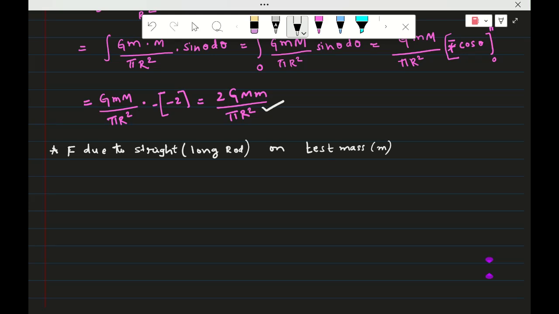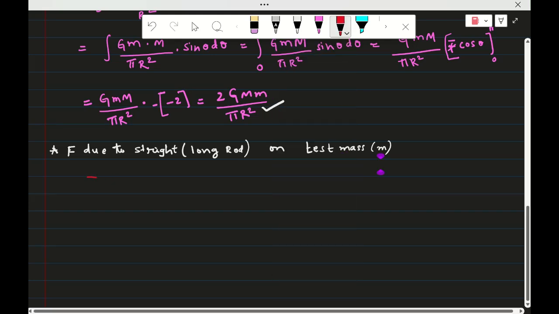Now take one rod of length L with uniform mass M. The rod has length L and mass M, the linear density lambda is uniform, and at a distance from one end of the rod there is another mass.